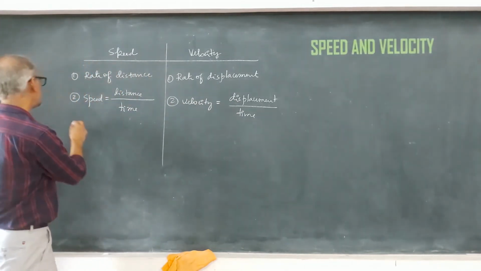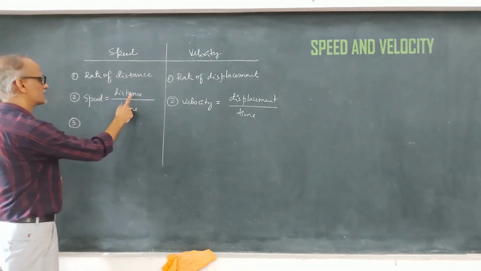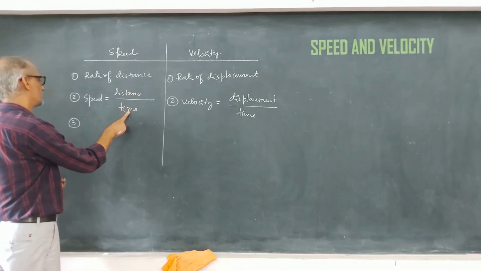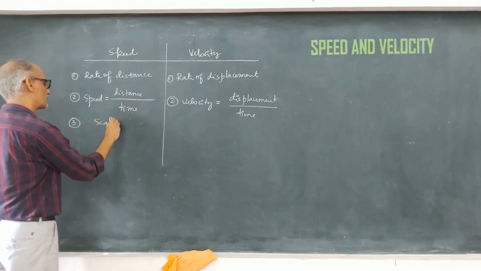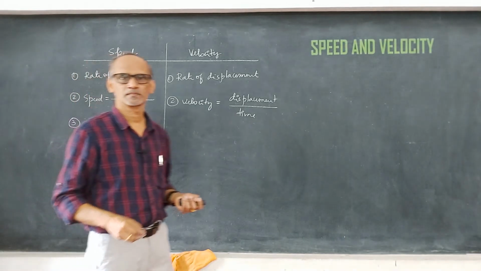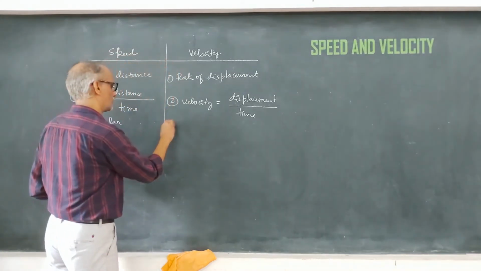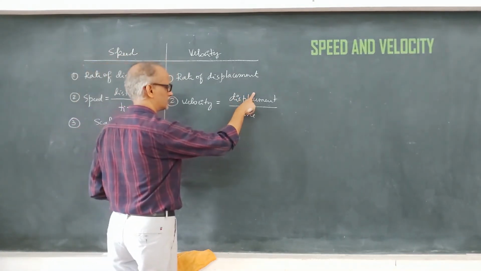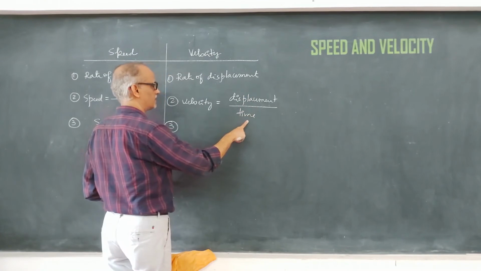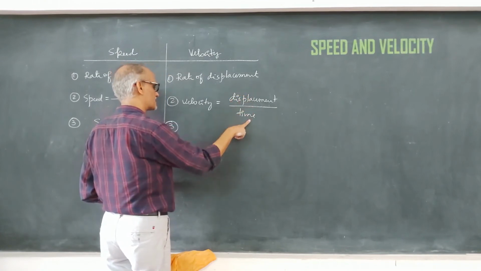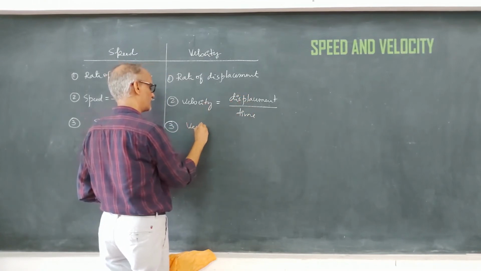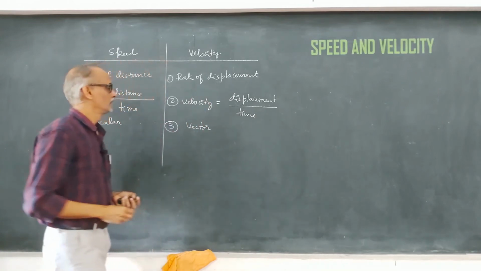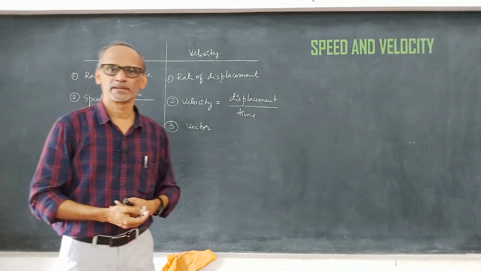From this we can easily understand that distance is a scalar, time is a scalar. That's why speed is a scalar quantity. Velocity is a vector, time is a scalar. When you divide a vector by a scalar, you get a vector quantity. That's why velocity is a vector quantity.